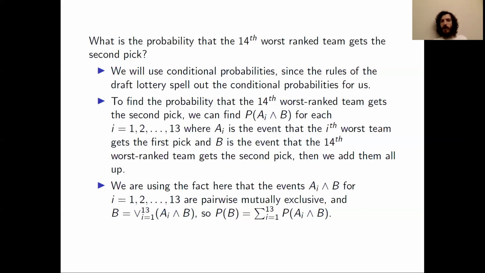So that's what we claimed in the previous bullet, and this bullet is just some reasons why that's fine to do. And now that we see that it's fine, let's actually calculate the probability that we're looking for.